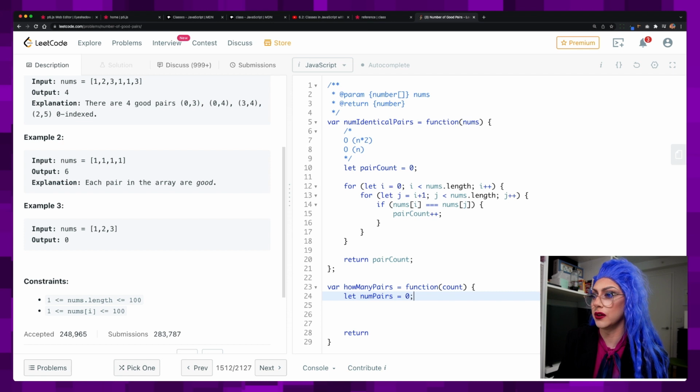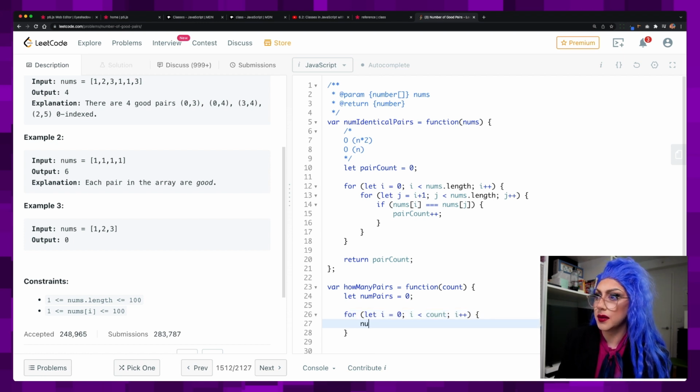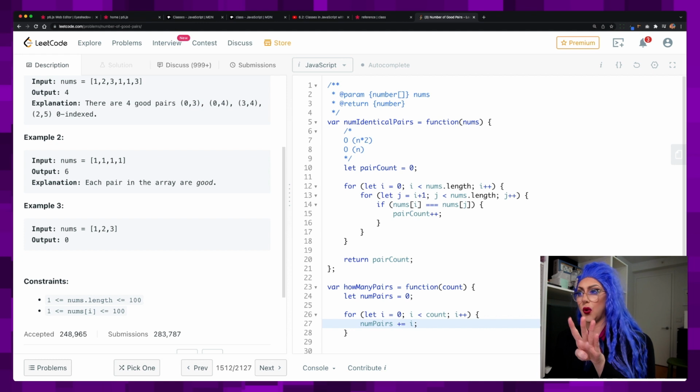Let numPairs equal 0, for let i equals 0, i is less than count, i plus plus. So we're going to do numPairs plus equals i. Let's say my count is 4.